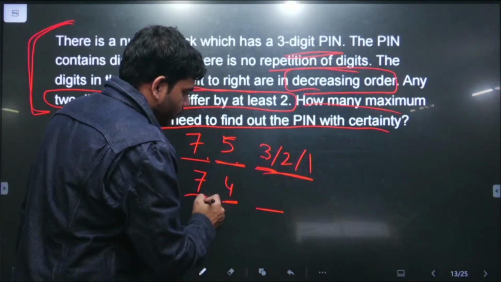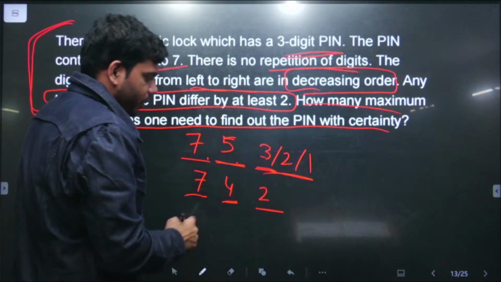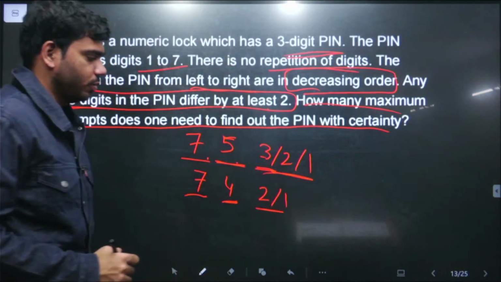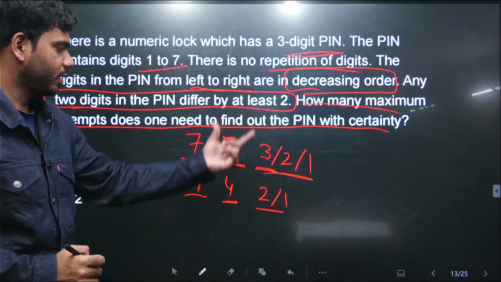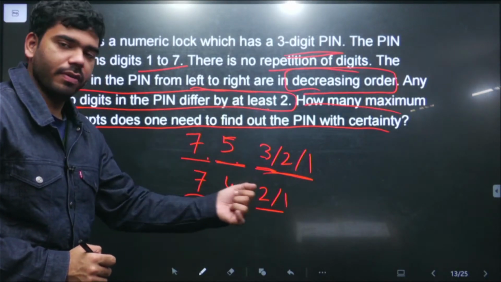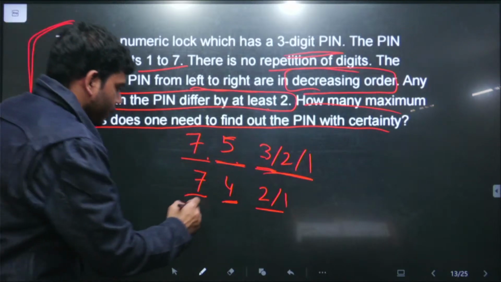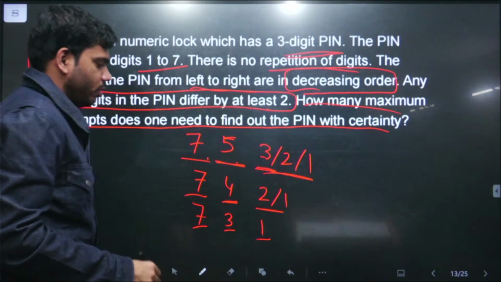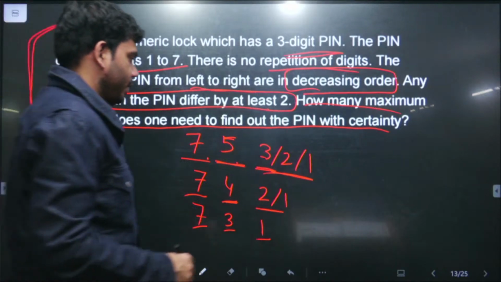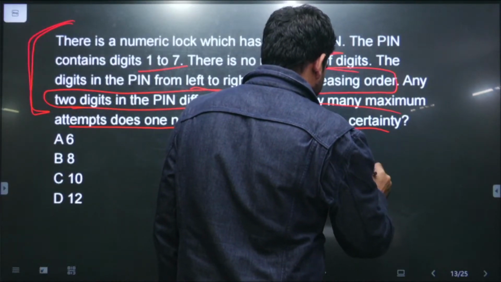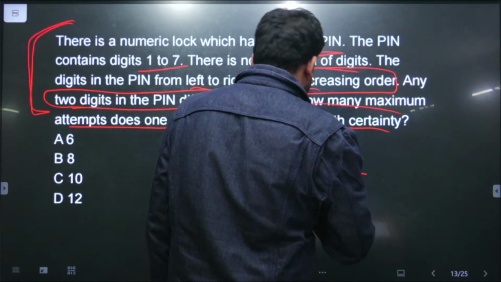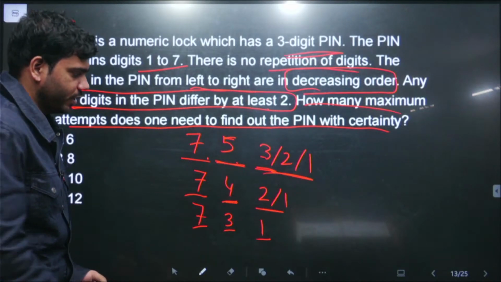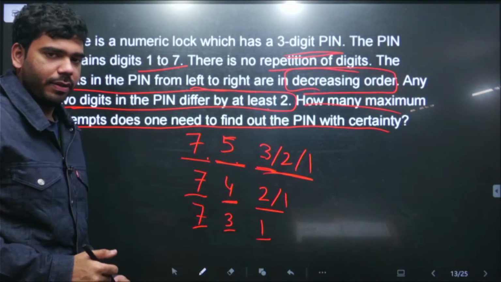So इसमें next possible thing that can be there will be 2. 3 इसमें not possible because difference of 2 is needed. और 2 की जगह another that 1 is also possible. At least 2 का फर्क होना चाहिए and difference between 4 and 1 is 3. So that is valid. So इसके बाद let us take इसको हमने 3 ले लिया. Then इसमें possibility is only 1, एक single 1 की possibility, right? So when we have locked 7 in the leftmost position, these are the different possibilities of pin that can be there.